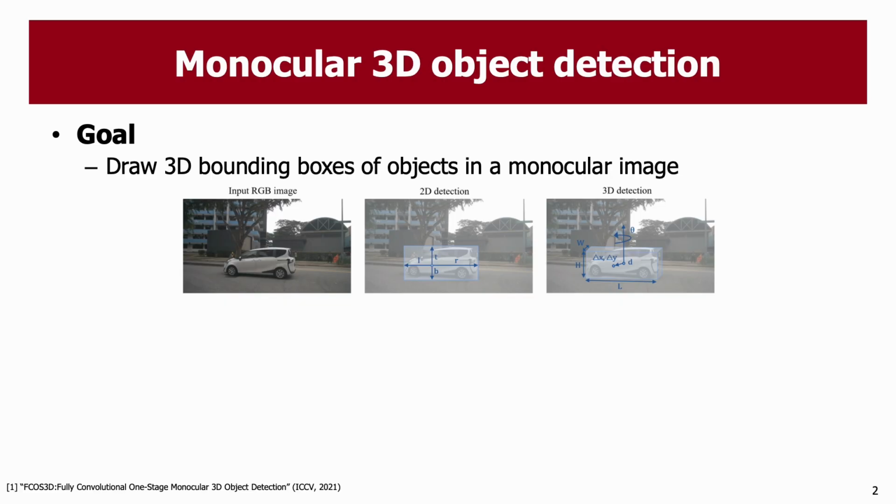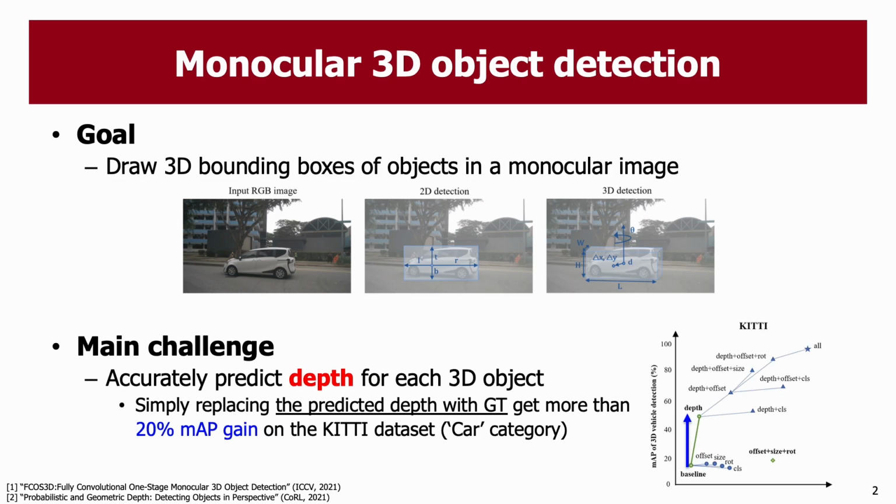While it is cost-effective and widely deployable, its core challenge lies in depth estimation. Because we only observe 2D projections, depth is inherently ambiguous. In fact, prior work shows that simply replacing predicted depth with ground truth depth improves performance by more than 20% MAP on KITTI. This clearly tells us that depth uncertainty is a major bottleneck.